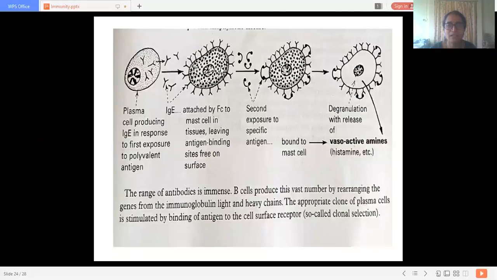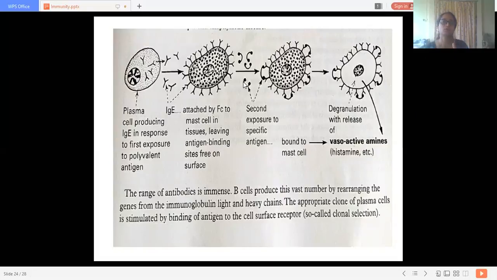In the mast cell, they are the inflammatory granules containing histamine, bradykinin and SRS-A, which increase inflammation.